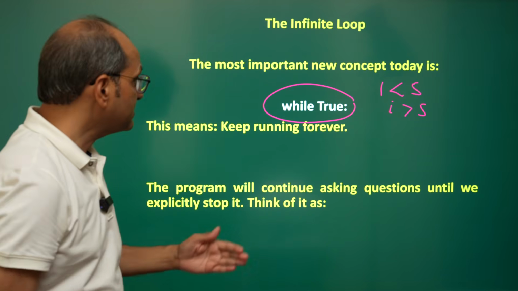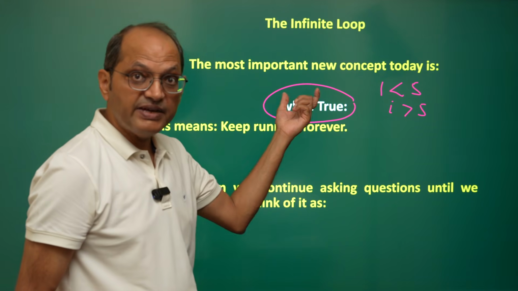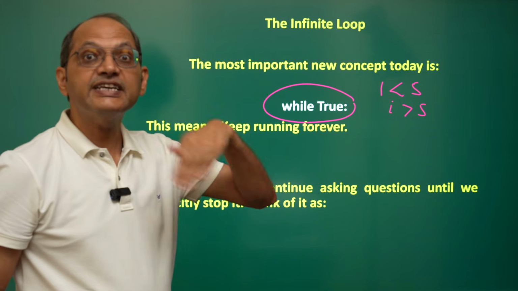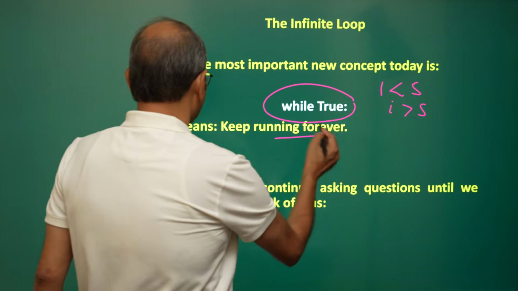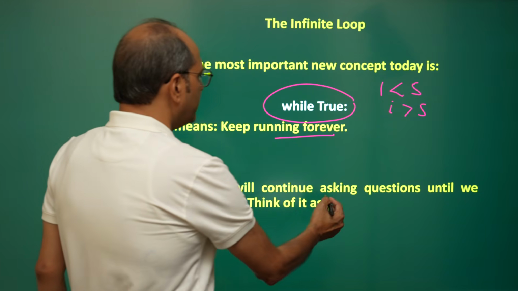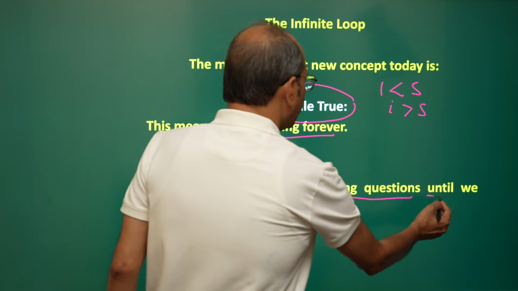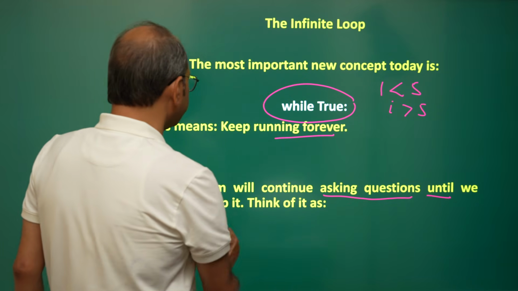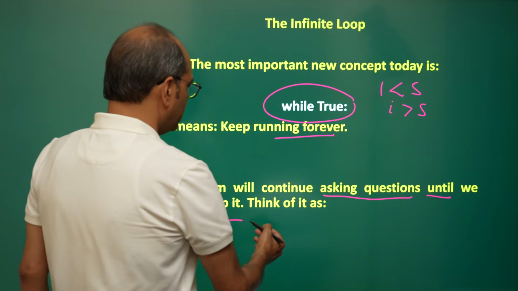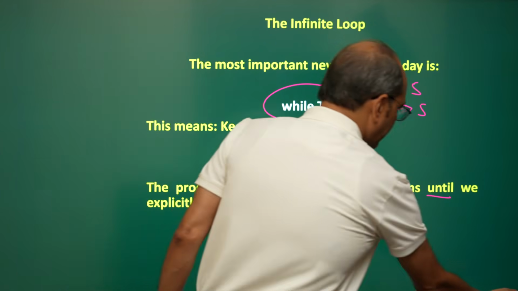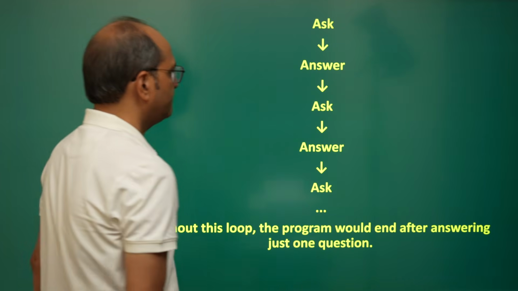So that means since this condition will remain true always, this will keep on running. So that means keep running forever. The program will continue asking questions until we explicitly stop it. We will see how we can stop an infinite loop. So this is basically the loop.